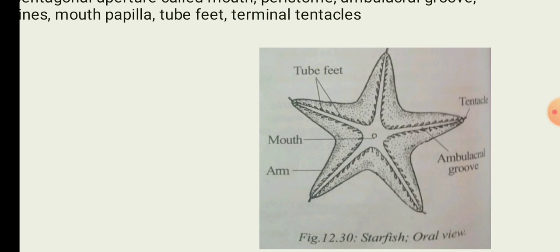Okay, and there will be 5 narrow ambulacral grooves arising from the 5 corners of the mouth, and they run along the middle of each arm up to its tip. Two or three rows of movable calcareous spines are present on either side of these grooves, and these are termed the ambulacral spines.